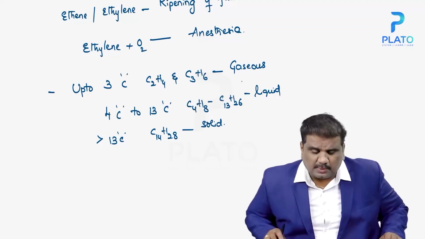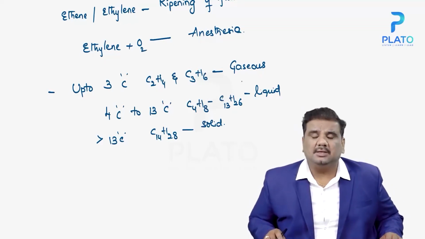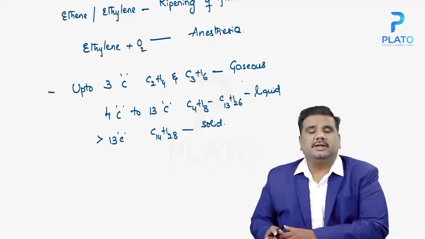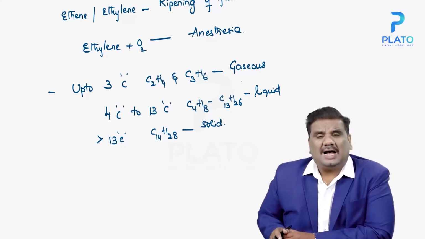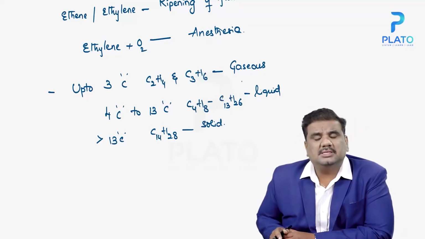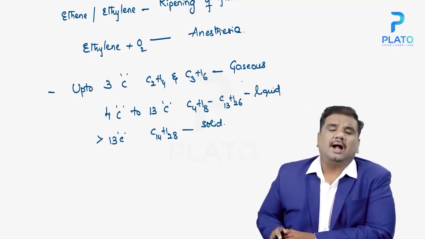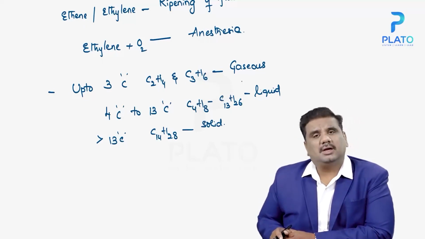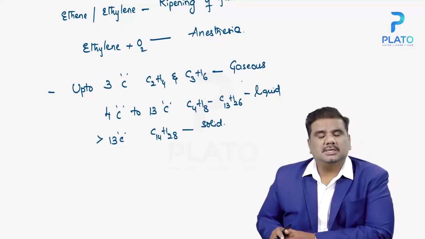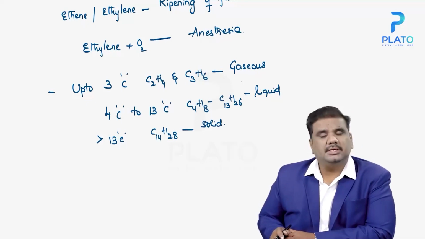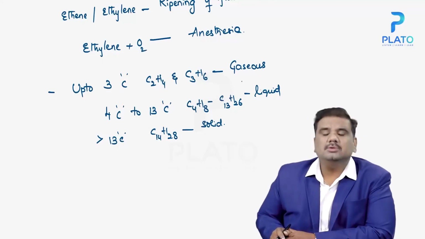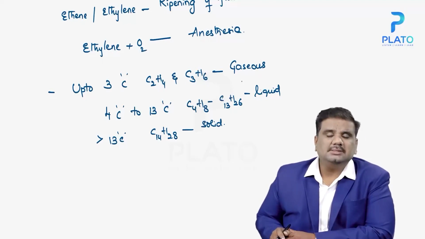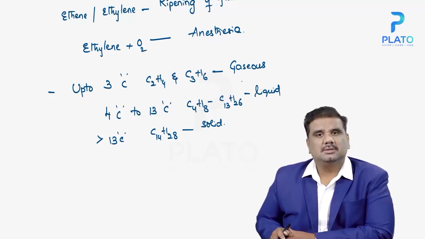So this is about alkanes and alkenes. In the next class, in the next video, we'll be discussing unsaturated hydrocarbons, that is alkynes, and at the same time aromatic hydrocarbons, and homologous series. So what is homologous series? What are aromatic compounds? At the same time, what are alkynes? We'll be discussing that in the next class. Thank you.